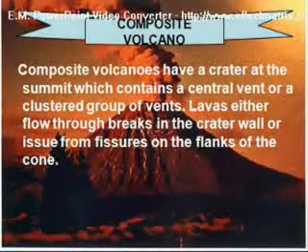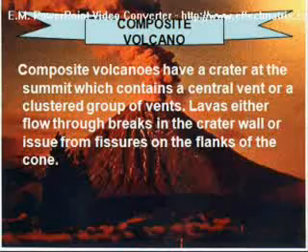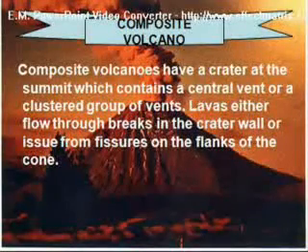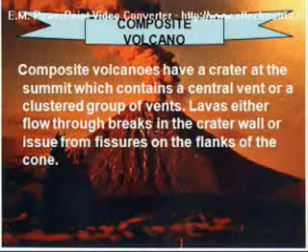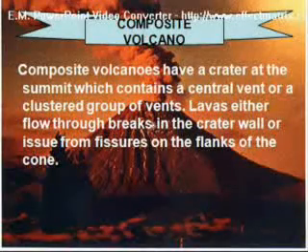Composite volcanoes have a crater at the summit which contains a central vent, or a clustered group of vents. Lava either flows through breaks in the crater wall or issues from fissures on the flanks of the cone.